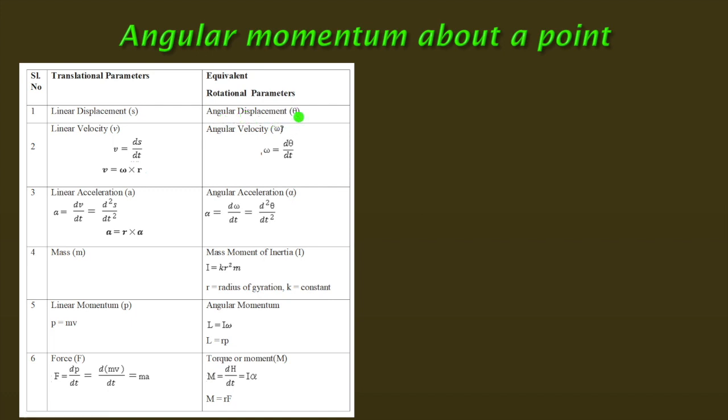Note that it is equivalent, not the same thing, because the unit of theta is degree, whereas for displacement it is the meter in the MKS system. So these parameters we have compared here are the equivalent parameters, linear to rotational system. The right side is the rotational system and this is the linear.